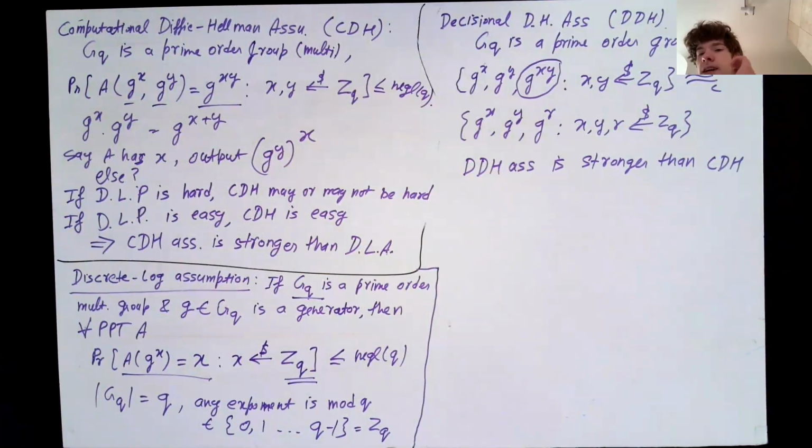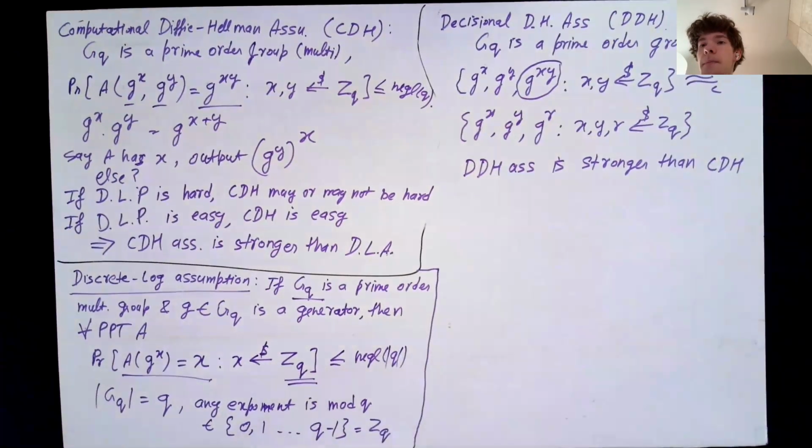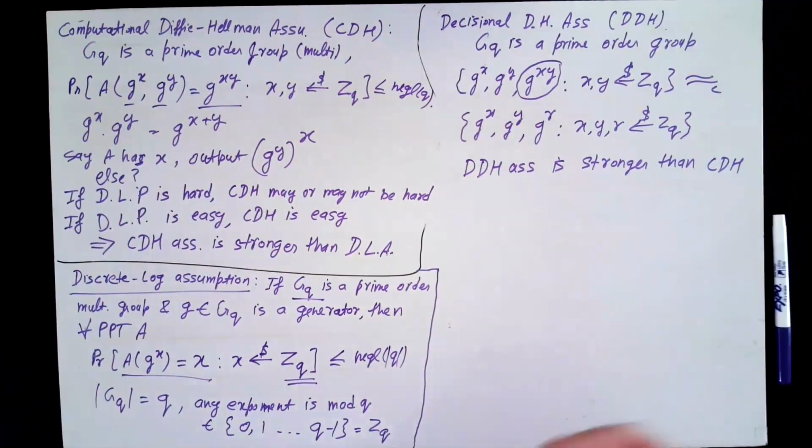Also, just as a detail, all of these negligible in q, is that intended to mean negligible in the length of q, or in log q essentially? Yeah, that's a good point. Isn't q itself a number? Why can't it just be negligible in q?